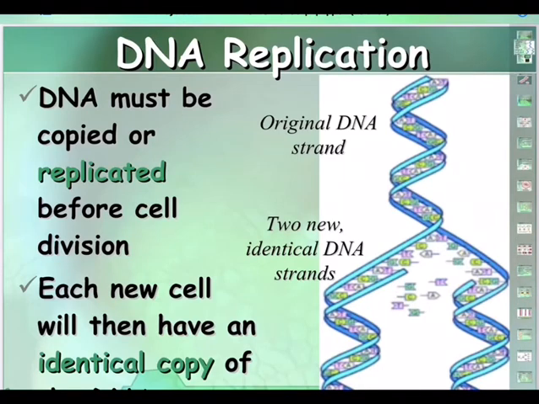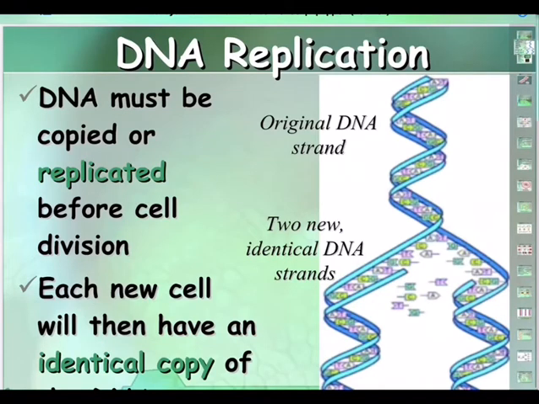Skin cells will form skin cells only. Muscle cells will form muscle cells only. Neurons, undergoing mitosis, will form neurons only. And that is thanks to identical DNA strands. If the DNA strands are not identical, the skin cells may form muscle cells, muscle cells may form neurons, neurons may form other cells. So there would have been chaos in our body, thanks to having these identical DNA strands.